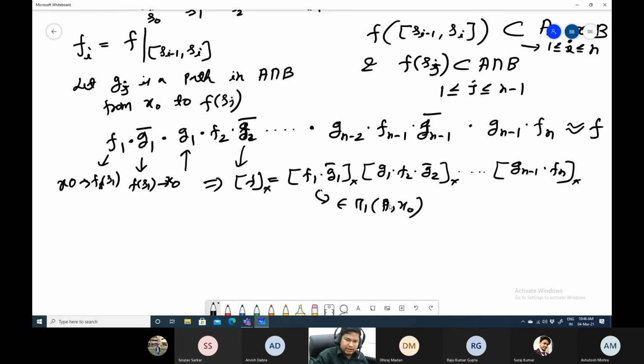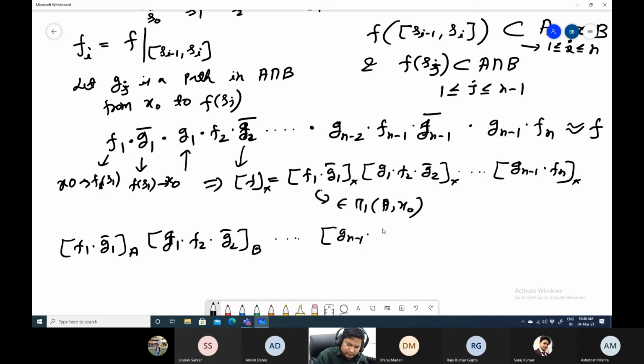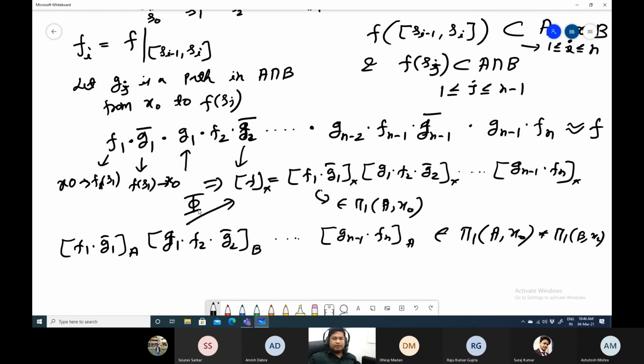Then F1 G1 bar dot A, G1 dot F2 G2 bar, B in this way, that Fn, say it is A. Now this belongs to this group, and it goes to F by the map phi. So therefore phi is surjective.